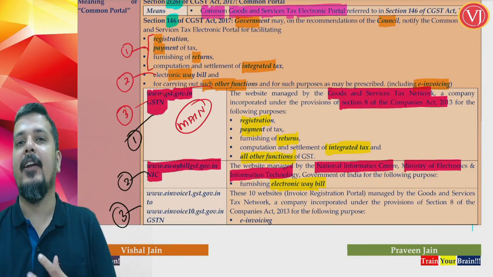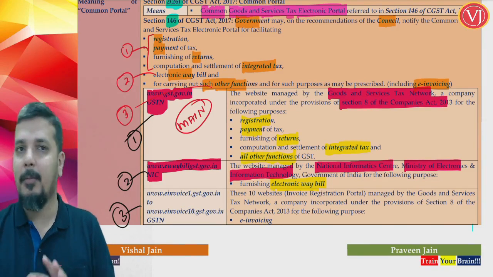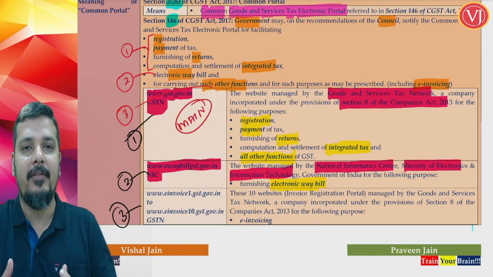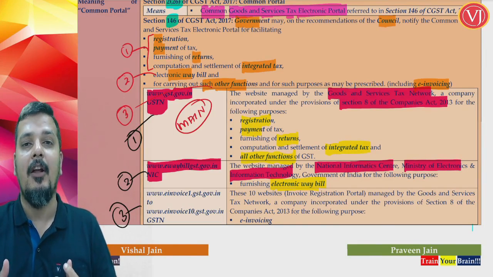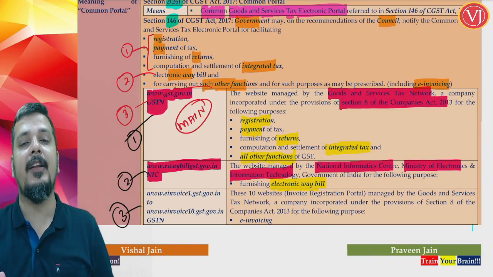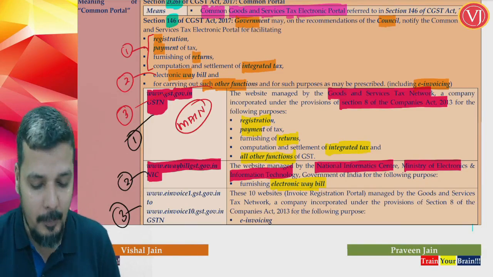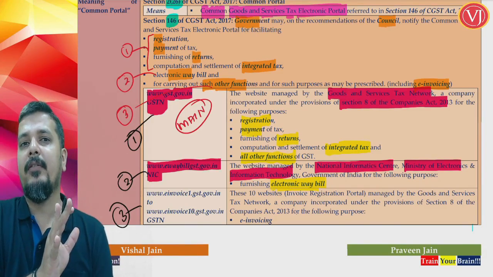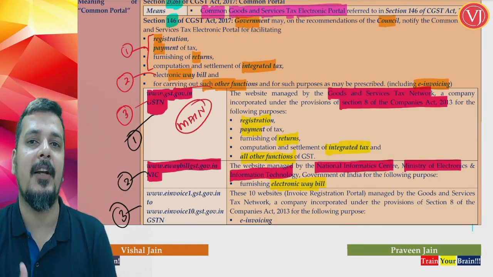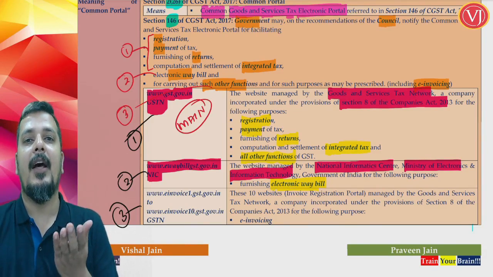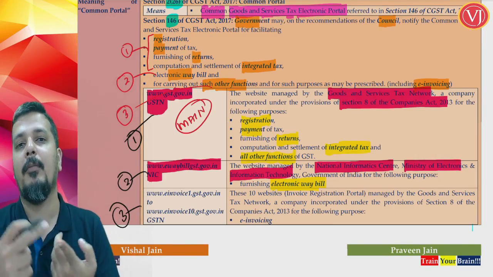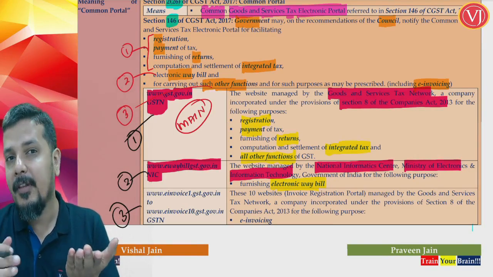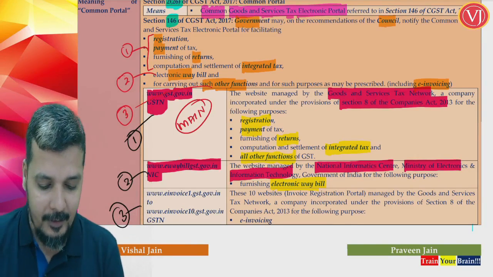Initially they tried to have the e-Waybill portal on the normal portal, but it didn't work out. There's something called a volume test. The data which is there for e-Waybill, the persons who are generating e-Waybill or the transactions which the e-Waybill portal handles could not be managed by the same portal, so they came out with the new portal. The only work of this portal is generation of e-Waybill, which is nothing but a supporting document which will be there along with the base document, be it tax invoice, bill of supply, delivery challan, or bill of entry for home consumption when the goods are moving in a conveyance.